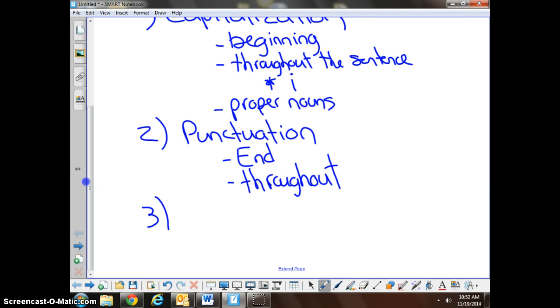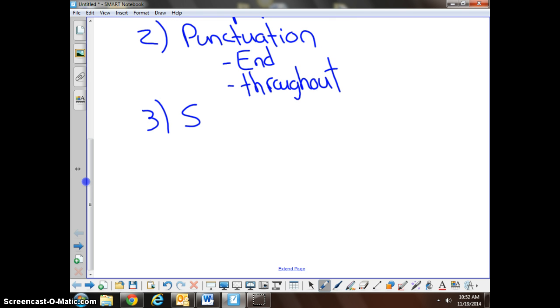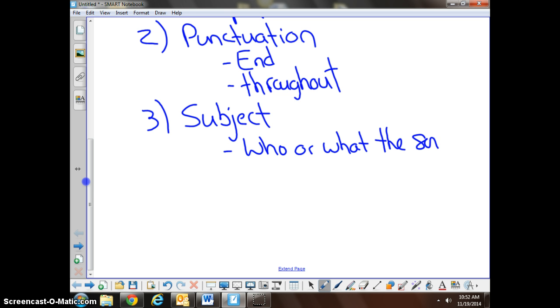Number 3, every sentence has a subject. And what is a subject? It's who or what the sentence is about. You must tell me when you're writing who you're writing about or what you're writing about. And that is going to be the subject. That's going to be the topic of your sentence. Who or what. We'll do an example here at the end too, just to make sure we got all of these parts.